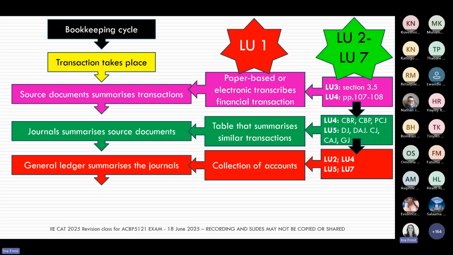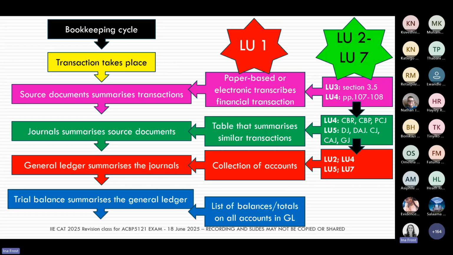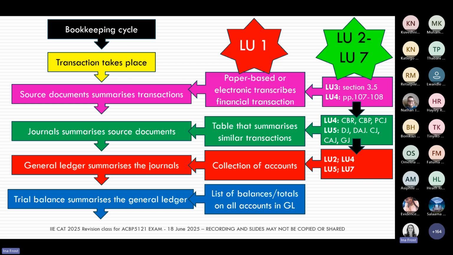Then we come now to the end of the month. We've now prepared our general ledger, and now we're ready to do the trial balance for that month. How do we define a trial balance? That is a list of balances and totals of all the general ledger accounts. And again, in both Learning Units 4 and 5, in the examples and in the questions, you will see there are questions on how to prepare your trial balance.